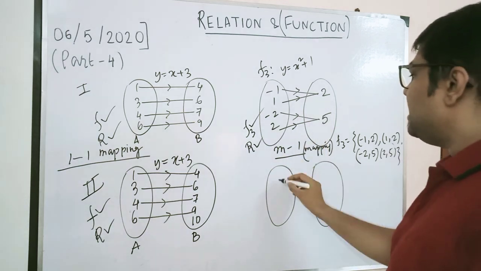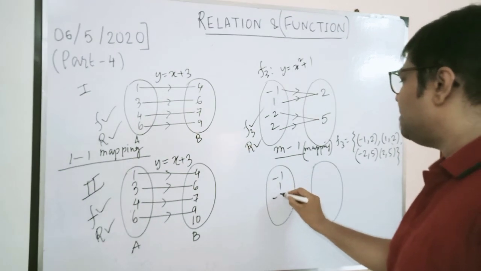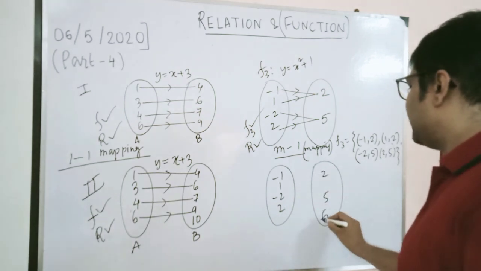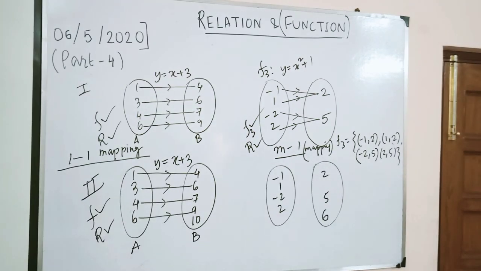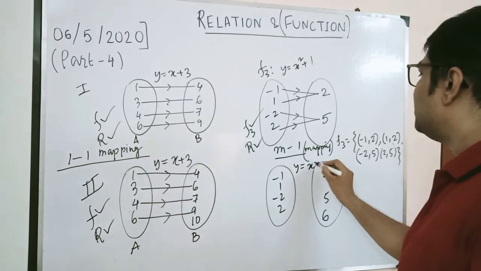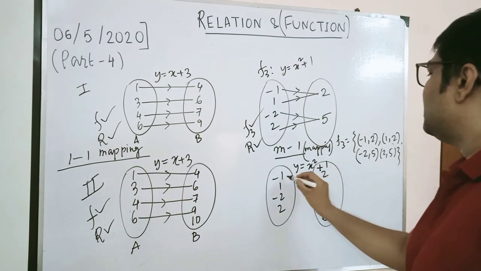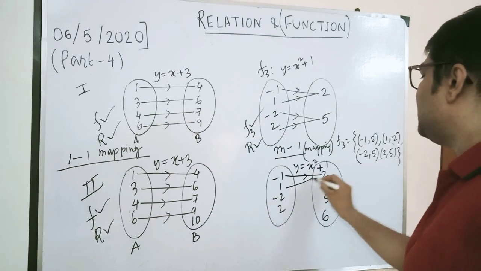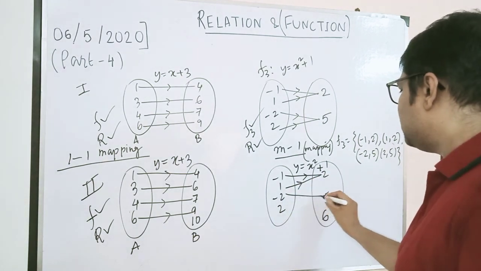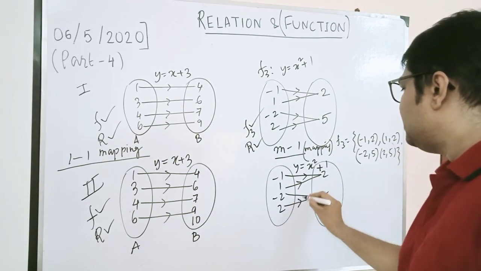Now the same condition, if you write minus 1, 1, minus 2, 2 over here with 2, 5, and you put an extra element over here, that means here also I get the condition y equals x square plus 1. For arrow diagrams the arrowheads are very important. Please don't forget the arrow direction.